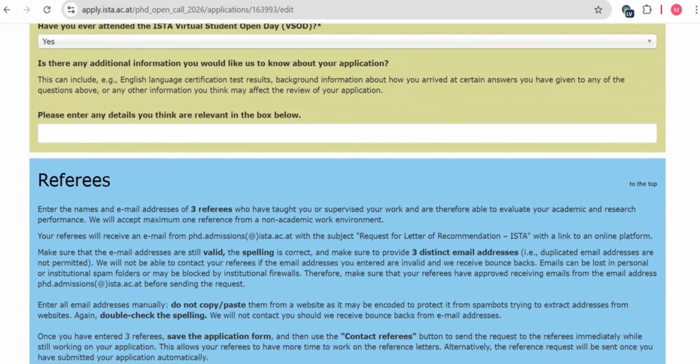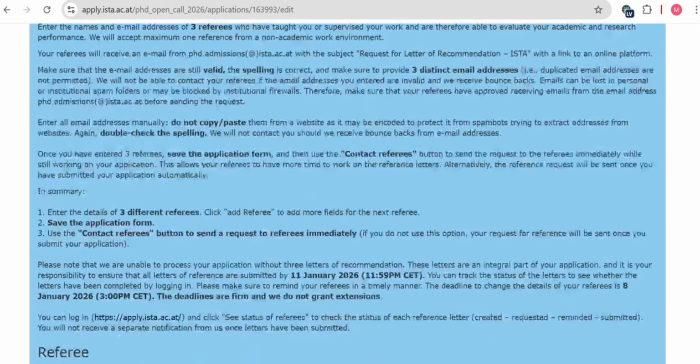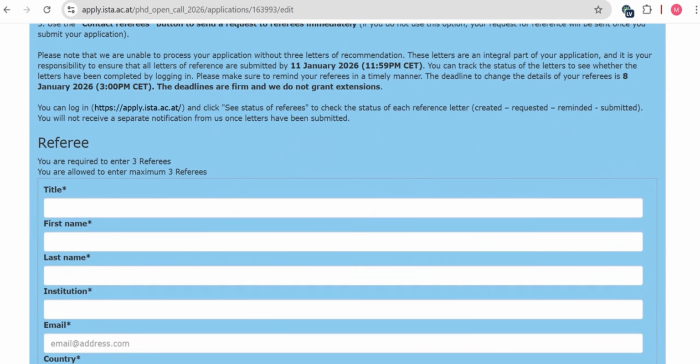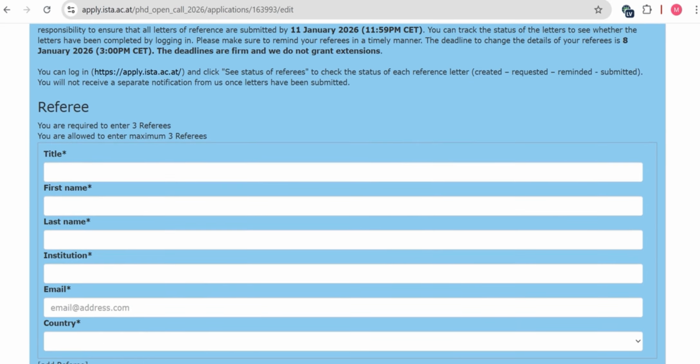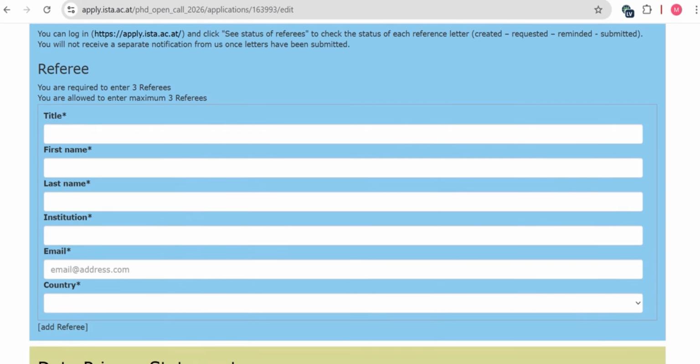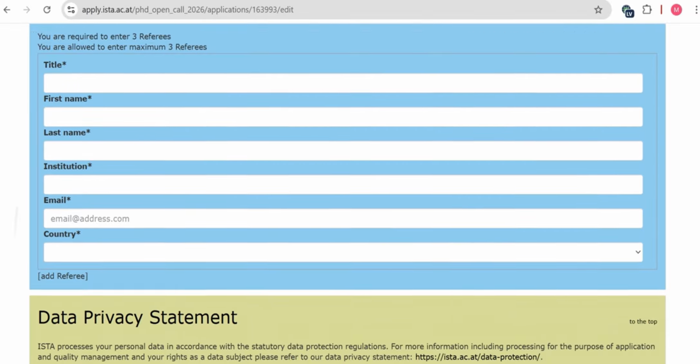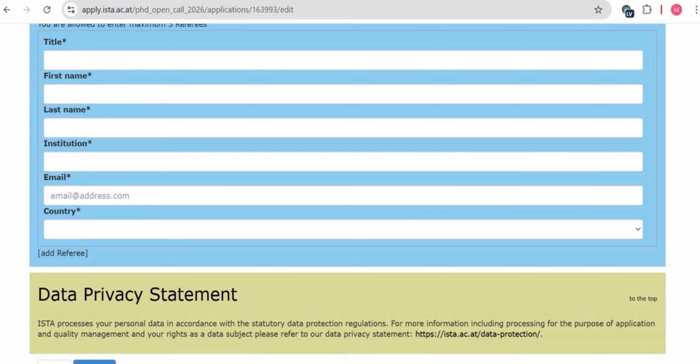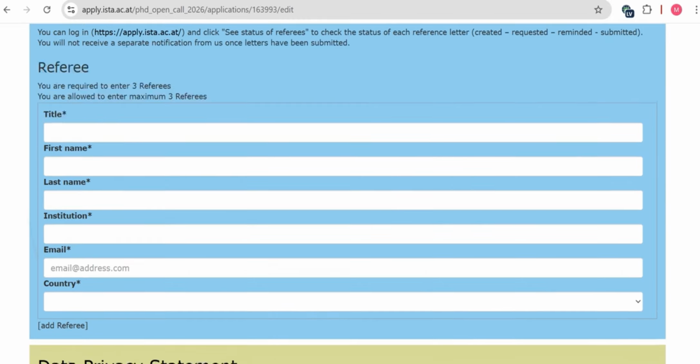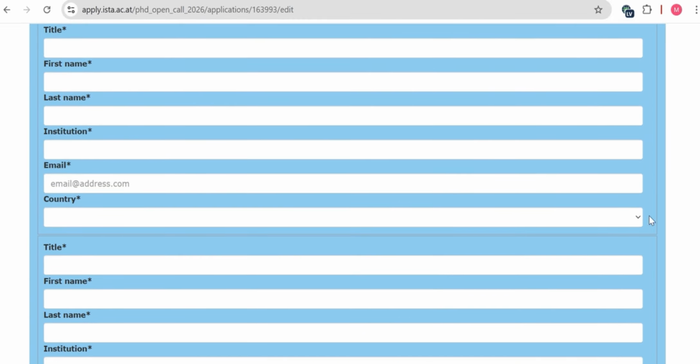Then the last is about the referees. You have to mention 3 referees. You have to write their information. A referee can be your master or bachelor degree supervisor, a supervisor or co-supervisor. You have to write his title: whether he is an associate professor, assistant professor, or full professor. First name, last name, institution, email ID and country. You have to write his email ID correctly, and then you can add the others from here. You can click on add referee.